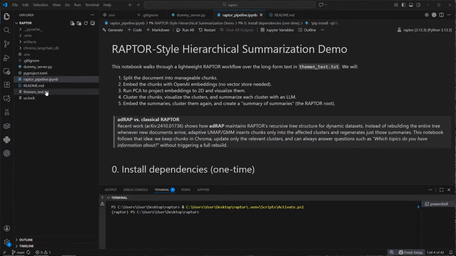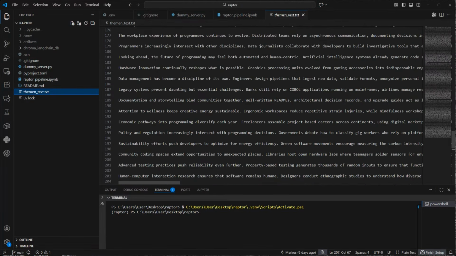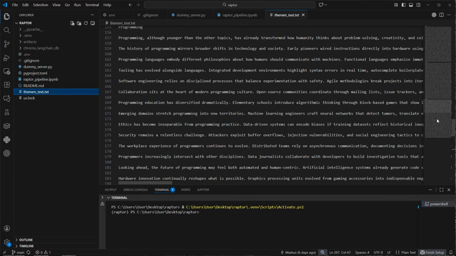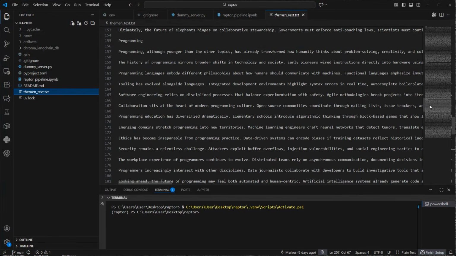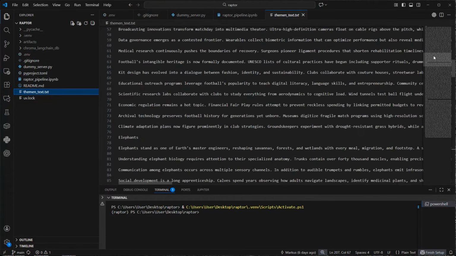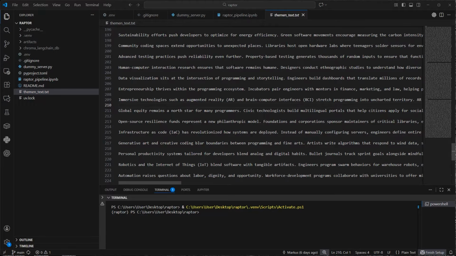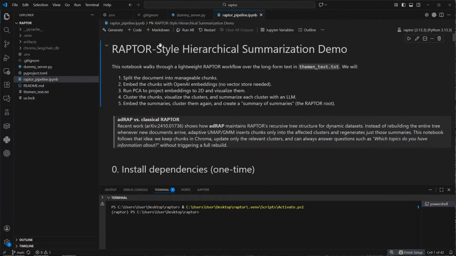So first we're going to start with this text. This is just some generated text with three different topics: elephants, football, and programming. This is what we will cluster, summarize, and at the end provide the summarization of that content as the agent card for our A2A dummy server. So we first have a look at the notebook.